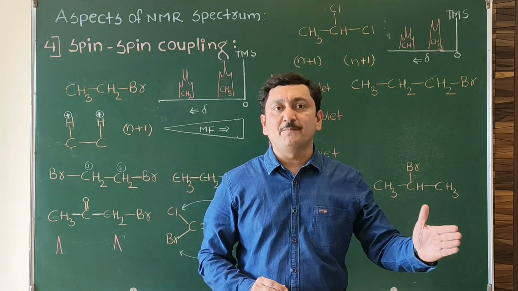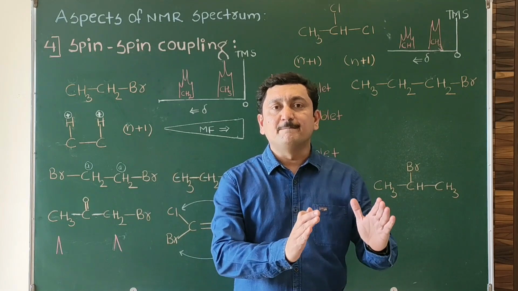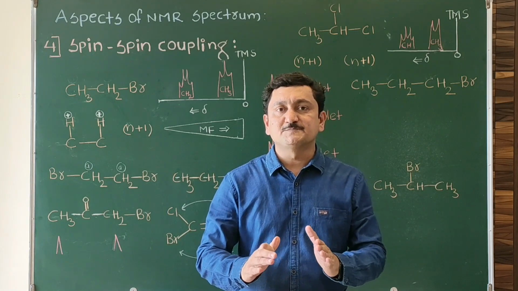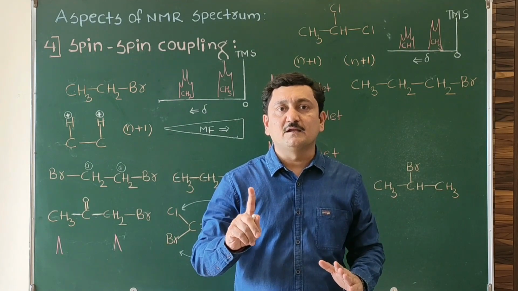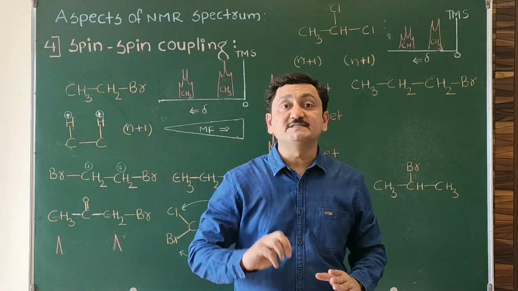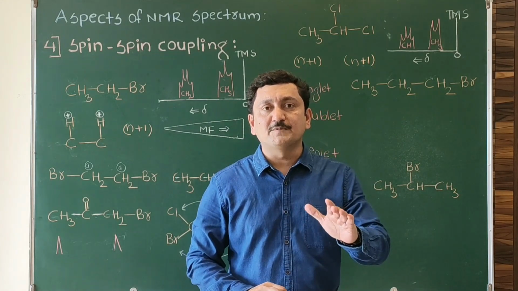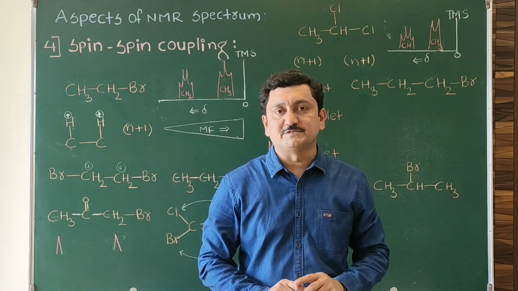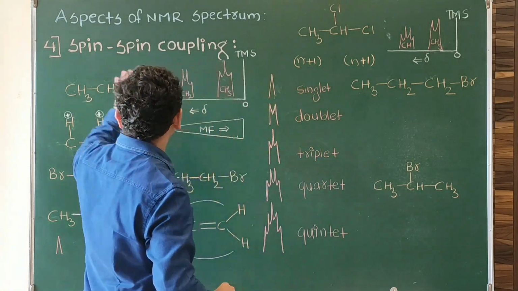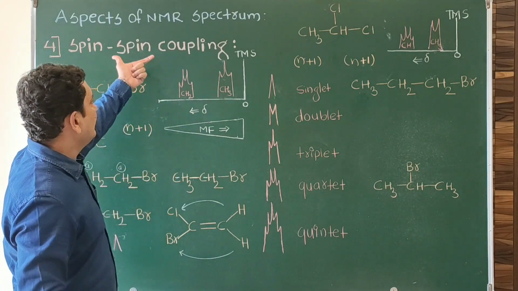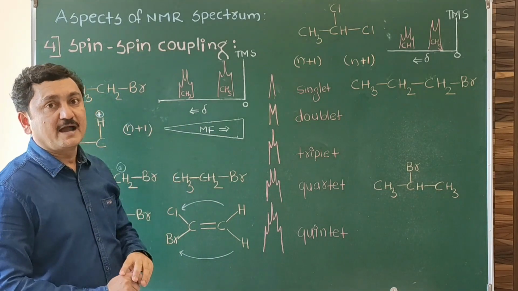In previous videos of NMR, we have completed the principle of NMR. In aspects of NMR spectrum, we have seen how the number of signals, position of signal, and intensity of signal give information regarding the environment of hydrogen. Now the last aspect of NMR spectrum, that is spin-spin coupling. We'll see how it gives information regarding the hydrogen.